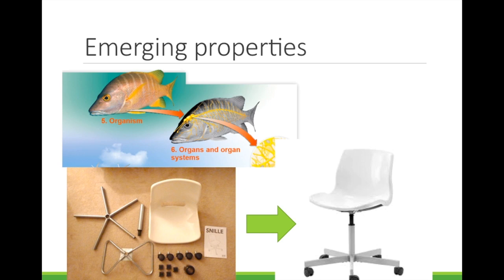If you've ever assembled an IKEA furniture, you've seen these emergent properties in action. On the left, you have the pieces of a chair. Does each piece have the properties of a chair? Can you sit on them comfortably at the table and do your homework or eat dinner? No. Once it is assembled, like the pictures on the right, the pieces work together to form a new property, the ability to sit comfortably at a desk or a table.